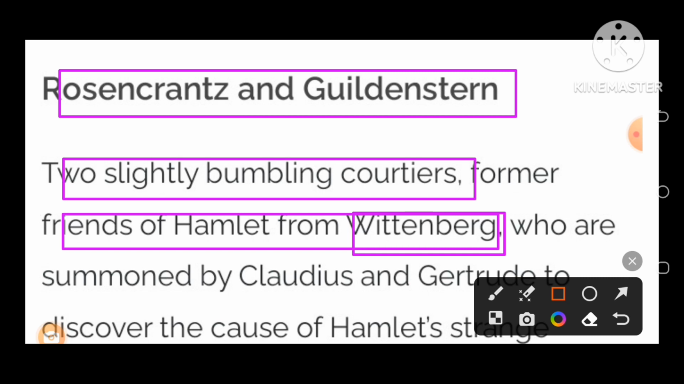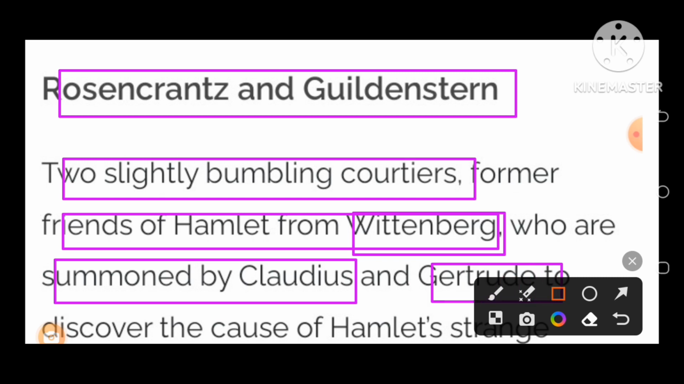So they both had been friends of Prince Hamlet, who were summoned by Claudius. The question may be raised, who summoned them? It was Claudius who summoned both of them, and Gertrude also, to discover the cause of Hamlet's strange behavior, as Hamlet was pretending to be mad. So King Claudius and Gertrude called both of them to discuss and to know the actual situation of Prince Hamlet's mind.